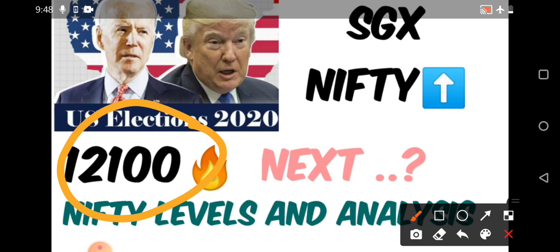So everything will be discussed. We'll discuss even the open interest of the Nifty, and also we'll go on to the technical charts to see what can be the next possible levels.